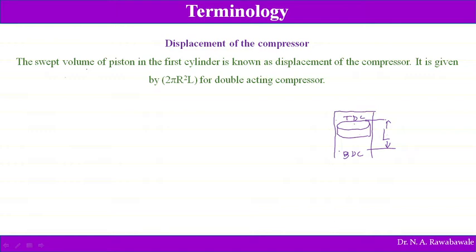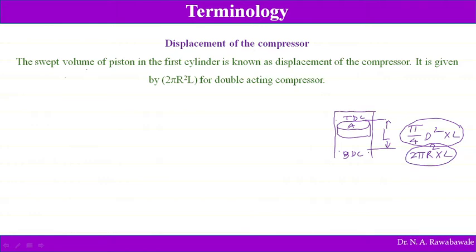So this stroke length, or the volume swept by the piston: π/4 d² or πr² is the area of the piston. So the area of the piston, π/4 d² or πr², times L. This is nothing but the volume of the cylinder, or the volume swept by the piston in a single stroke.